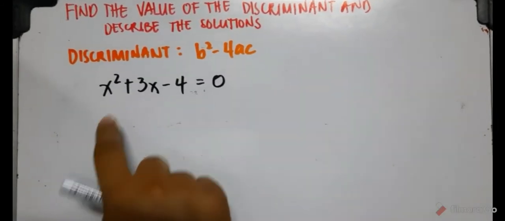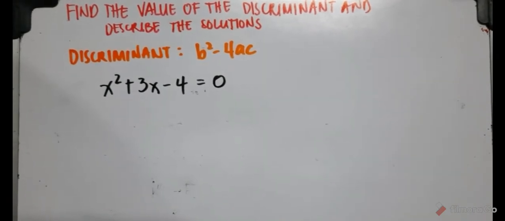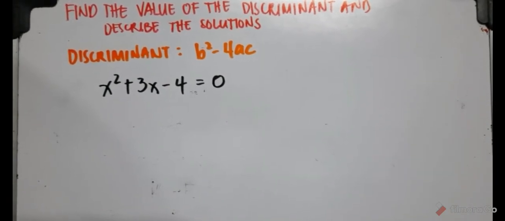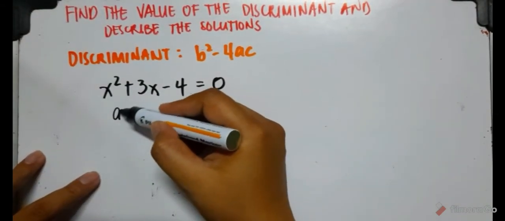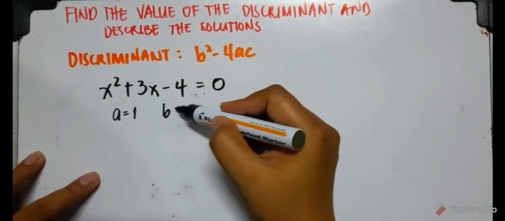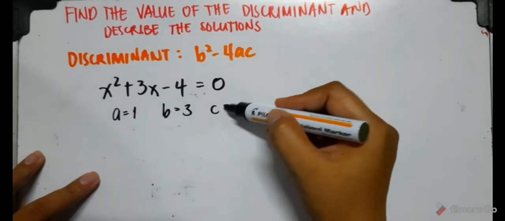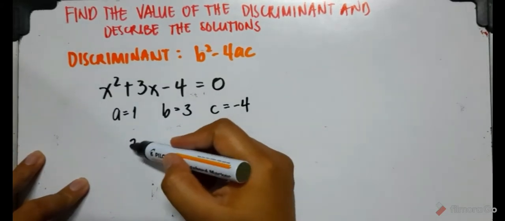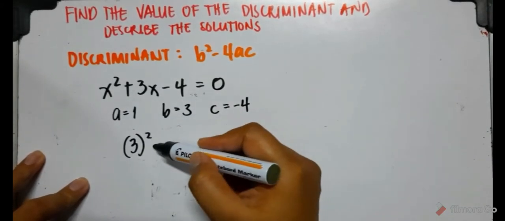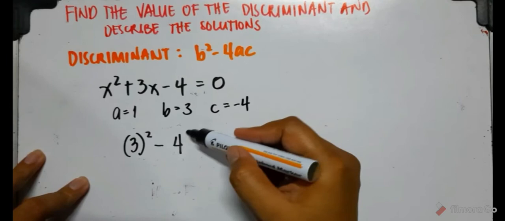Example, we have x squared plus 3x minus 4 is equal to 0. So let's solve for the discriminant. Identify a, b, and c first. b is 3, c is negative 4. Very good. Substitute. b is 3 quantity squared minus 4, what's the value of a?